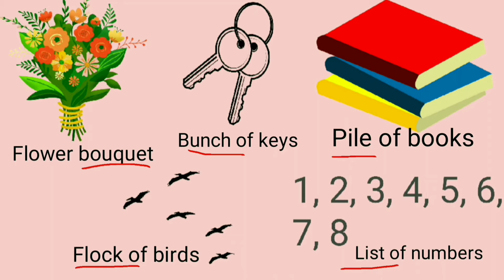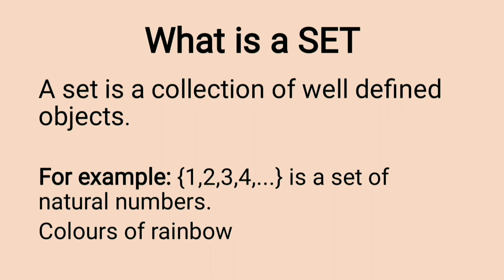Now, what is a set? We will see the definition of the set. A set is a collection of well-defined objects. Here, the word well-defined is very important. We will see how. Now, see the examples. 1, 2, 3, 4 is a set of natural numbers. Now, colors of rainbow. We can clearly say what the colors of the rainbow are, so that is also a set.